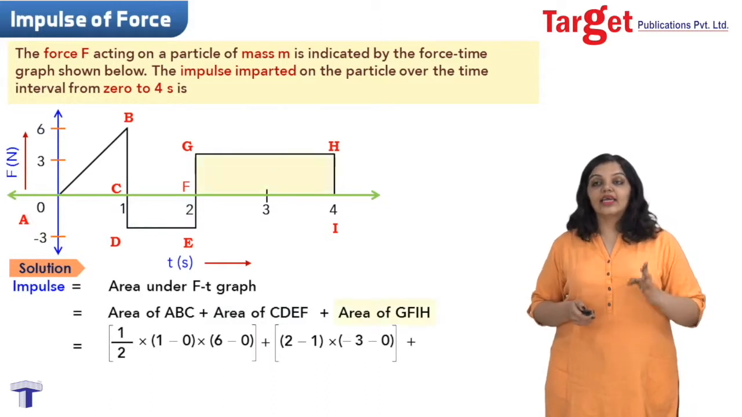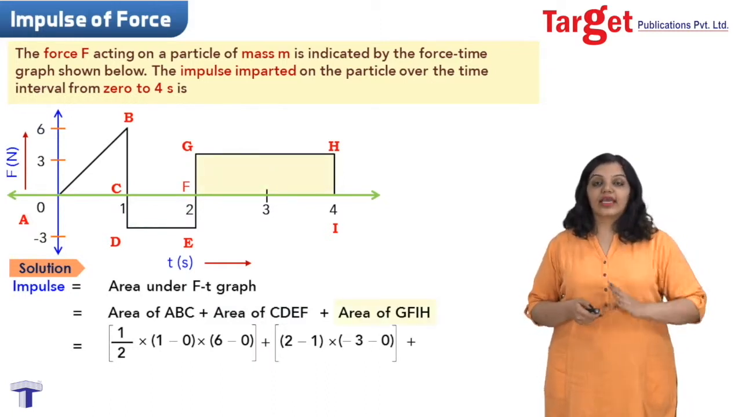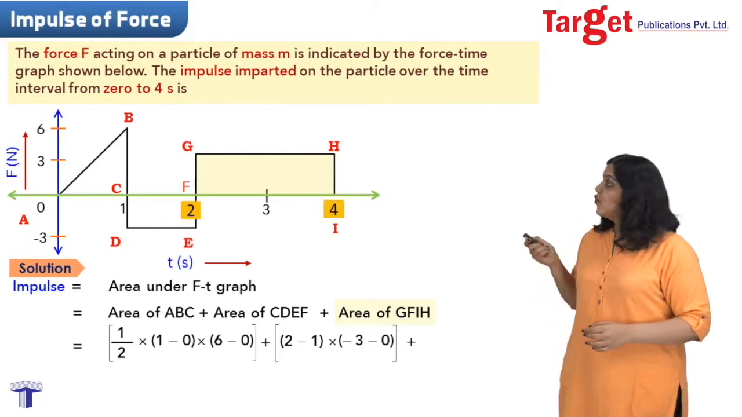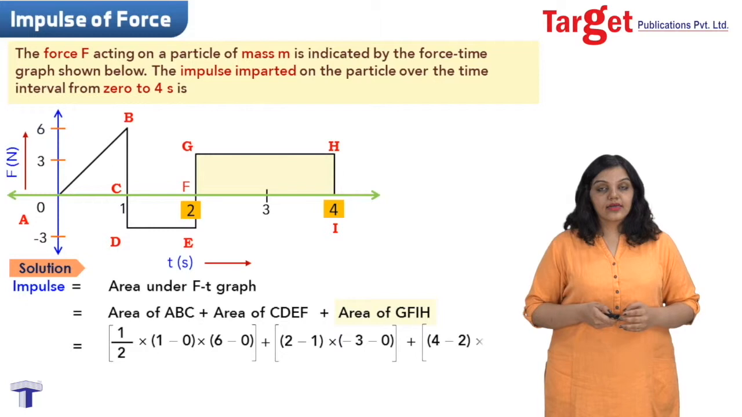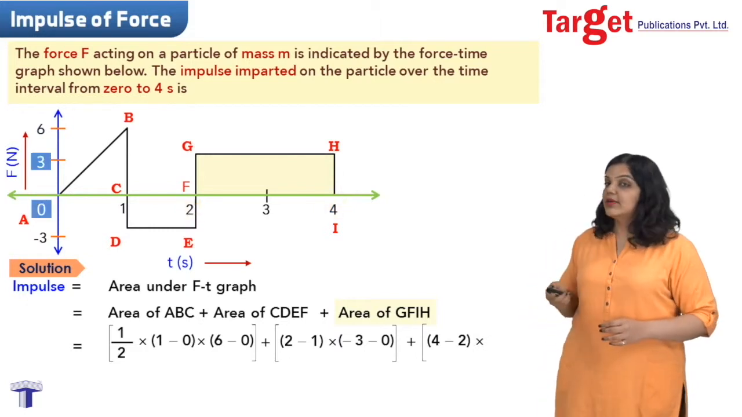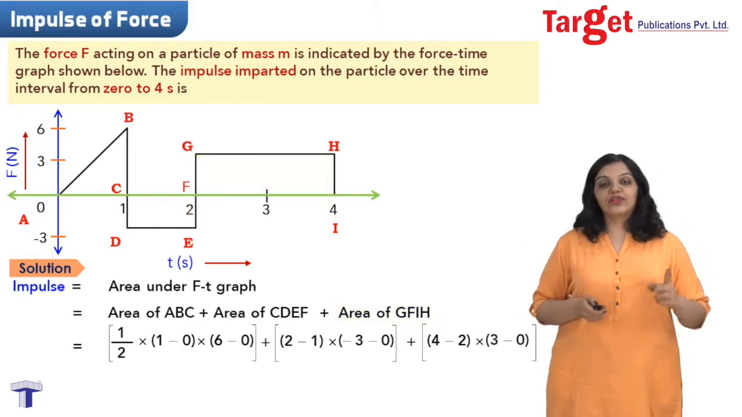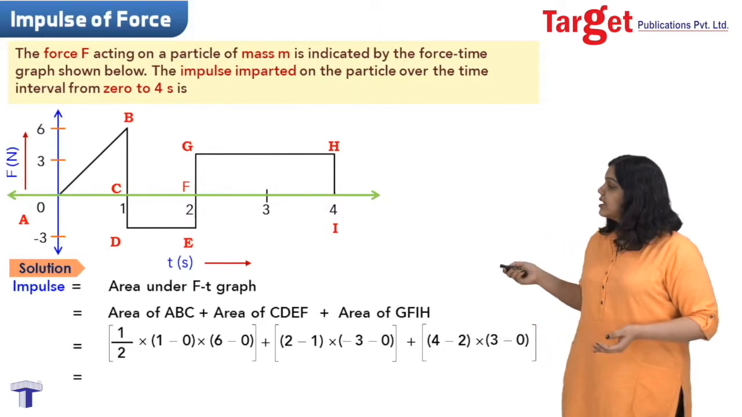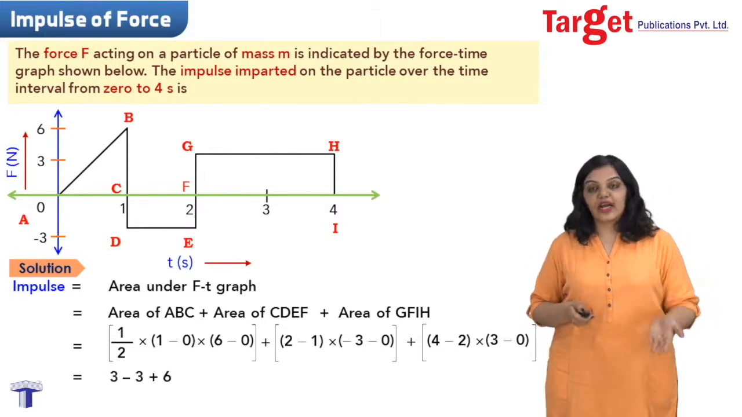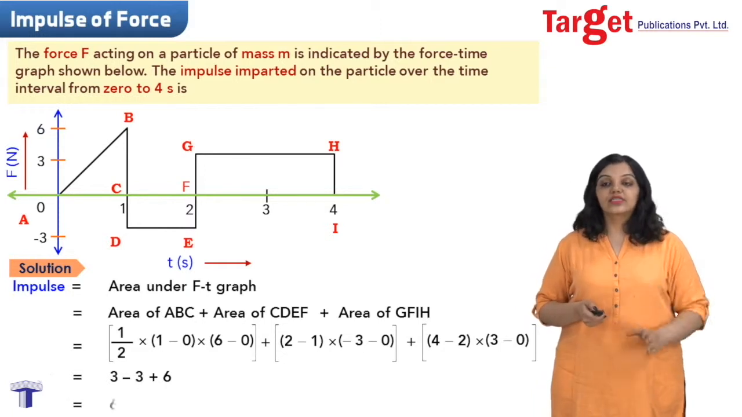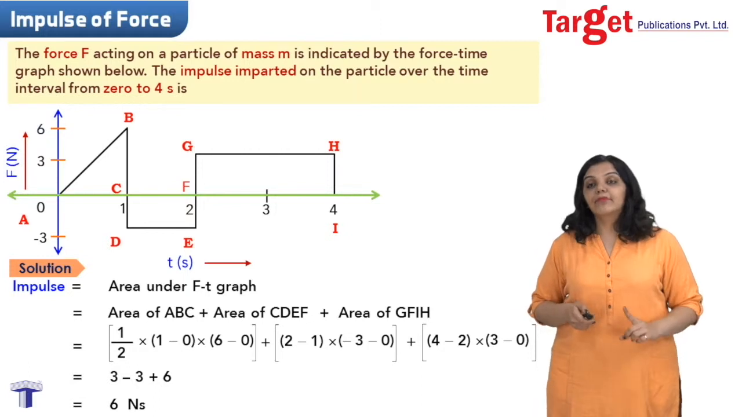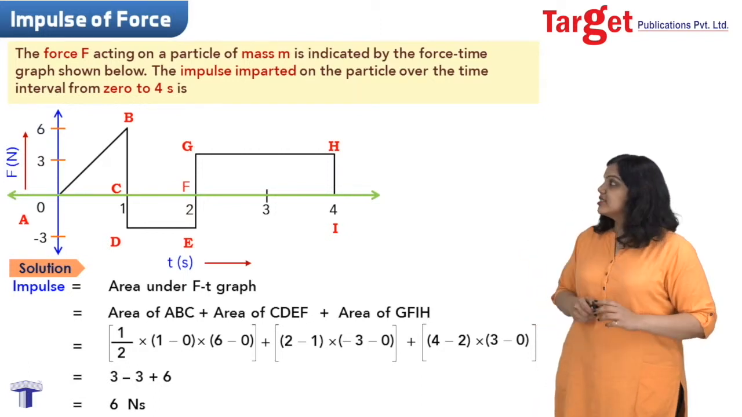Finally, I have to add the area of the rectangle GFIH. And I do the same thing here, that's length into breadth, that is 4 minus 2 as the length into the breadth, which is 3 minus 0. So this gives me the formula for all three areas. I simply add them and I get 3 minus 3 plus 6, which gives me the final answer, which is 6 Newton second.